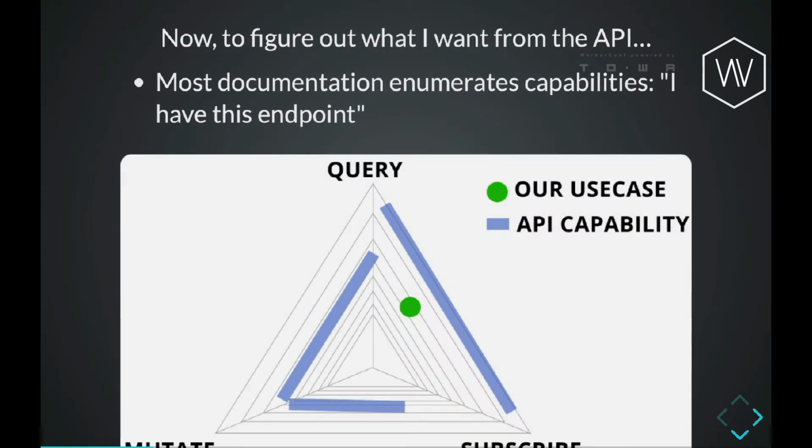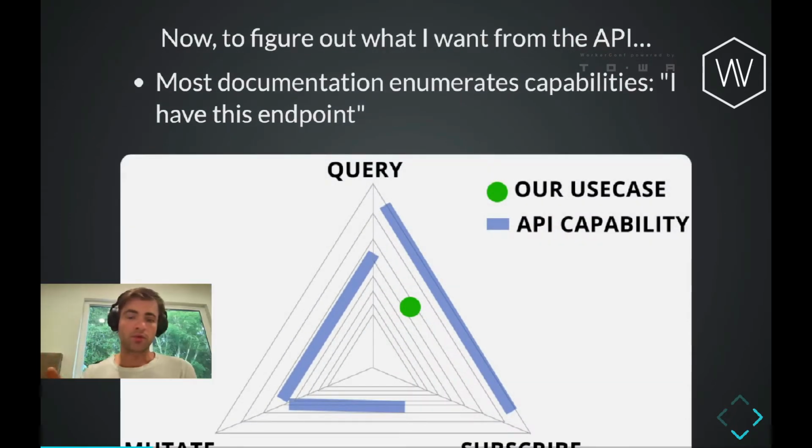Now, whenever we first enter into the documentation, we have a use case in mind. Maybe it's a little bit in the upper right of this graph. And the documentation is this blue here, where it's describing the capabilities of the API and saying, hey, we have some queries over here that you can get out once, or you can subscribe to changes, and some reads and writes that you can do over here. But our use case isn't necessarily close to all of those. So we're probably going to have to work our way through it.